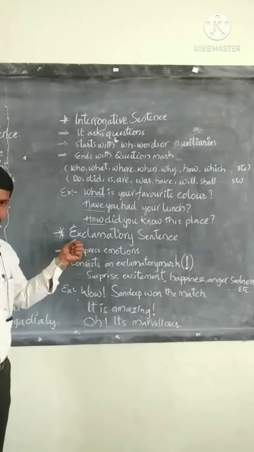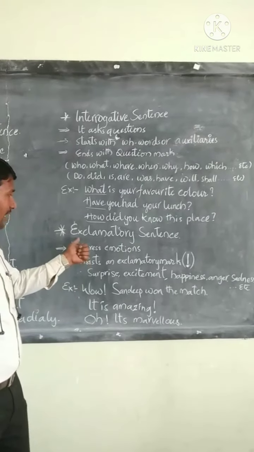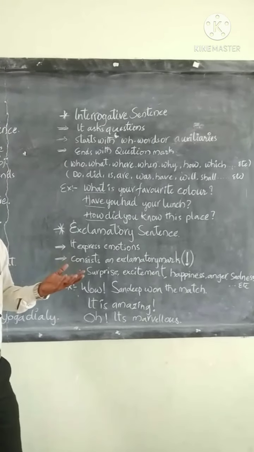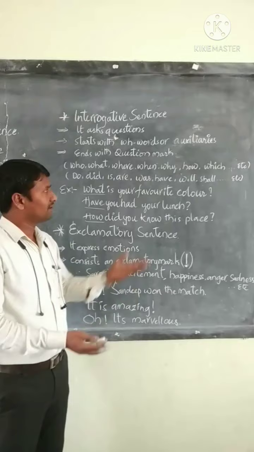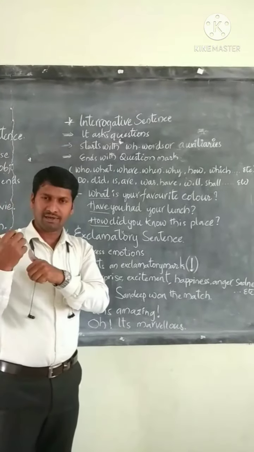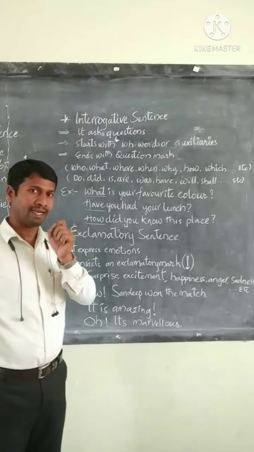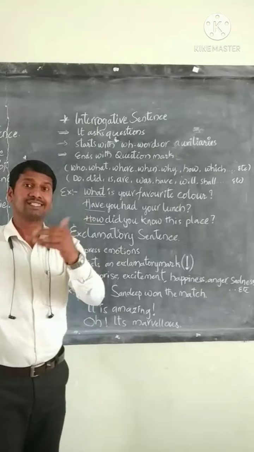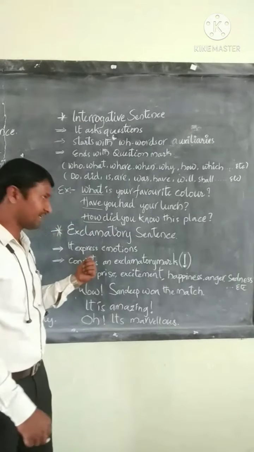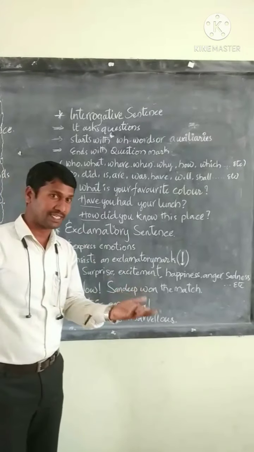Next is the exclamatory sentence, the fourth type of sentence. The exclamatory sentence is very easy to remember, because we have keys, symbols or punctuation for each type. In the assertive or declarative sentence we found a dot, full stop and capital letter. The imperative sentence starts with the verb form. The interrogative sentence ends with a question mark. And here also we have a clue to identify exclamatory sentences.